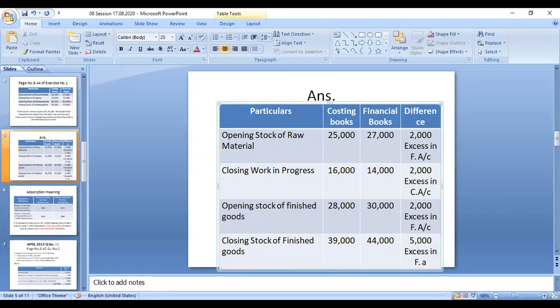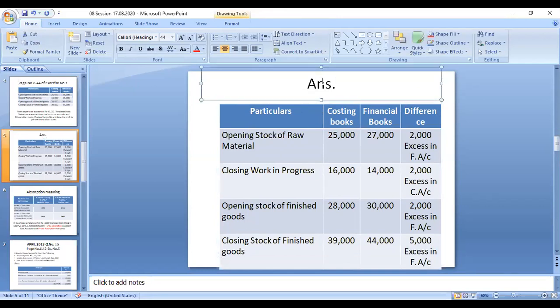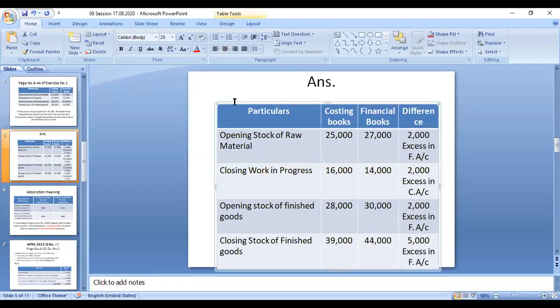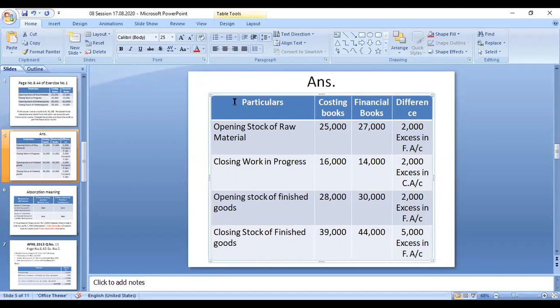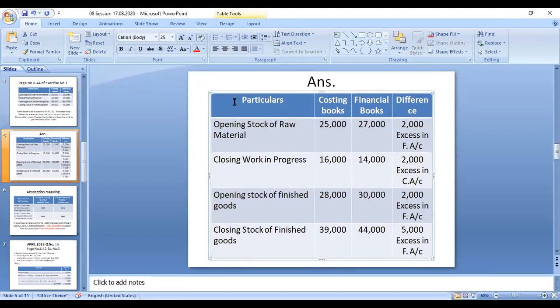Now you can understand, it's very clear. So what is the variation of these two figures? The difference between the two values I have written here: from the cost accounting opening stock and the financial accounting opening stock, the same amount, the same period transaction for the same product manufacturing, they are writing in a different value.